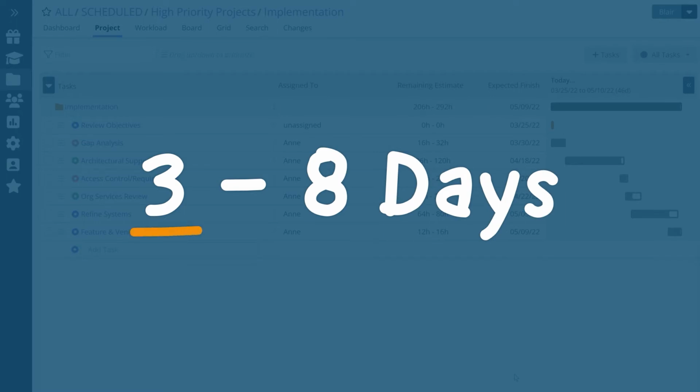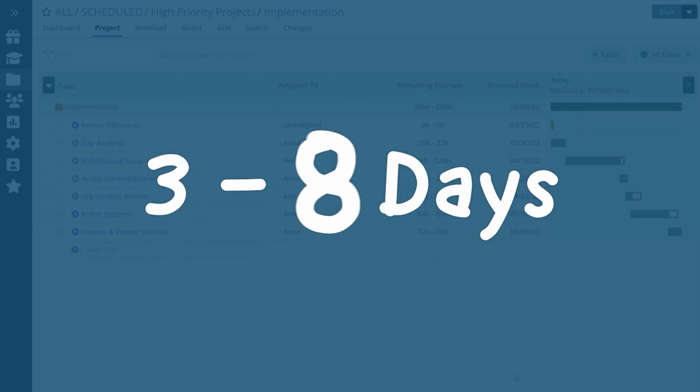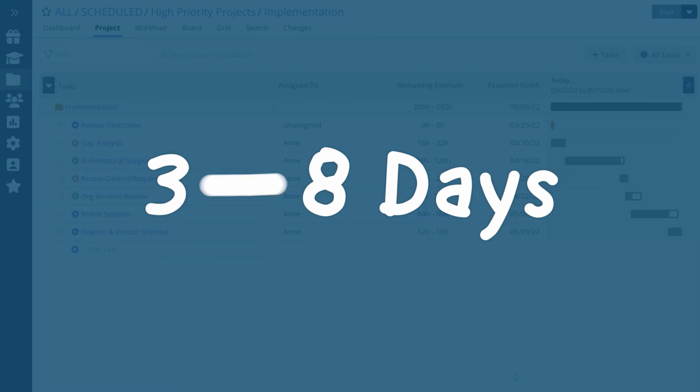A best case, worst case estimate is your honest assessment of how much effort it'll take to finish a task assignment. If things go well, work will be done in a shorter amount of time. If not, it'll take longer. And most likely, it'll land somewhere in between. But you need help predicting that. LiquidPlanner uses the range to statistically calculate and forecast your project schedule.